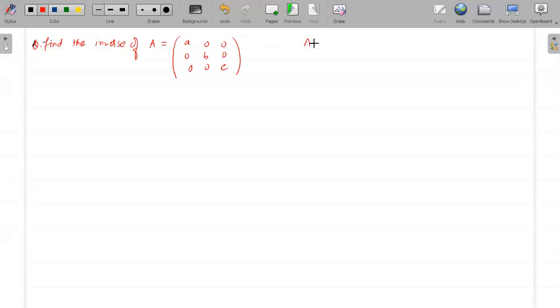The question is, find the inverse of matrix A given as A 0 0, 0 B 0, and 0 0 C. Okay, so that means A is a diagonal matrix. That means A is a diagonal matrix. Okay, so find the inverse of A. Find the inverse of a diagonal matrix.